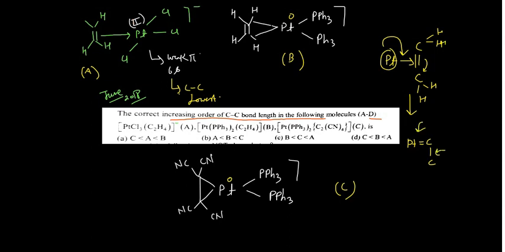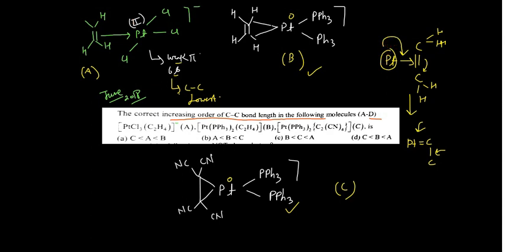In that case this pi back bonding is weak, while in the other two cases back bonding is quite high. Why is back bonding quite high? Because platinum is in the lower oxidation state, zero oxidation state, so it will have more electron density. If the electron density is quite high, definitely it will form a stronger pi bond, stronger back bonding.